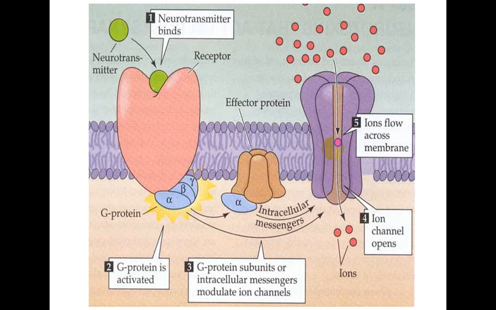The most common receptor is the G protein coupled receptor, or GPCR. It has 7 transmembrane domains, and is also called a serpentine receptor. This is coupled to heteromeric guanine nucleotide binding protein, that is G protein. Heteromeric refers to 3 different kinds of protein, that is alpha, beta and gamma.